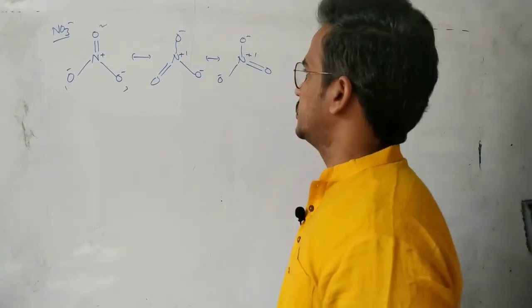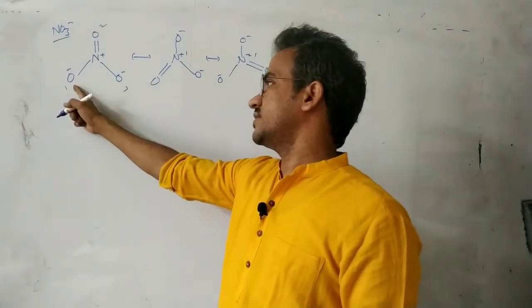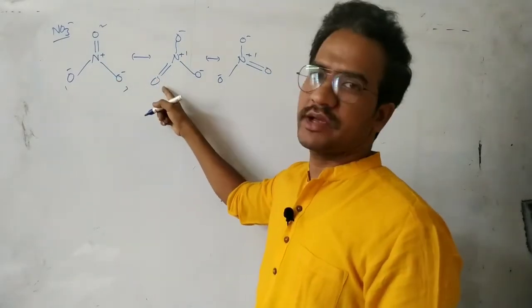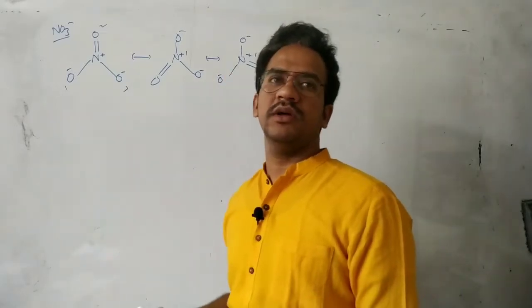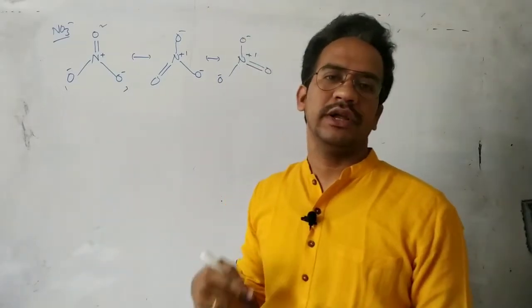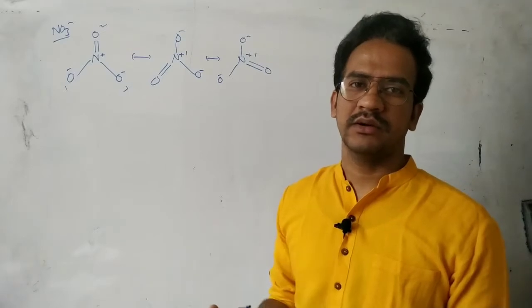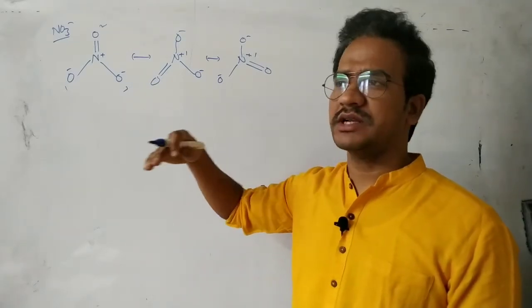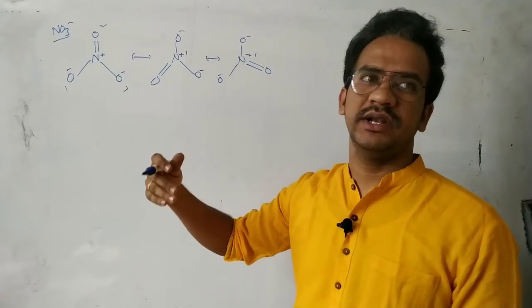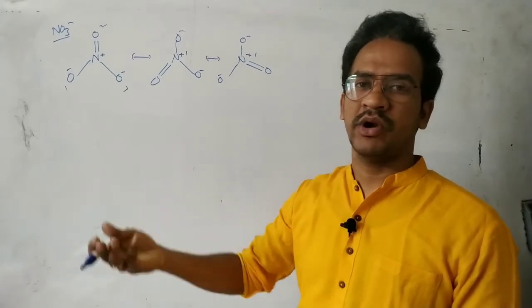In this case, there is a negative charge on the first oxygen atom, then no negative charge on the first oxygen atom, and again a negative charge on the first oxygen atom. That means the negative charge is also delocalized, which is nothing but non-bonding electrons, and the pi electrons are delocalized. Generally, that's why we say resonance is the delocalization of pi and non-bonding electrons.